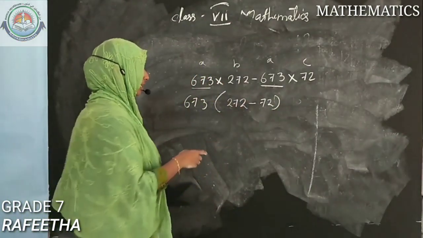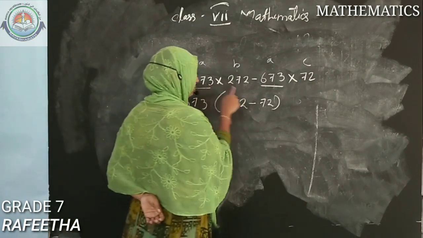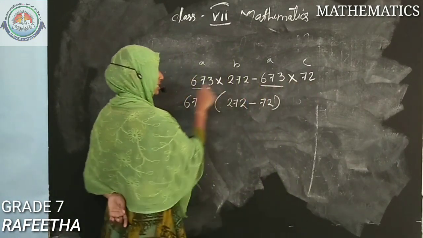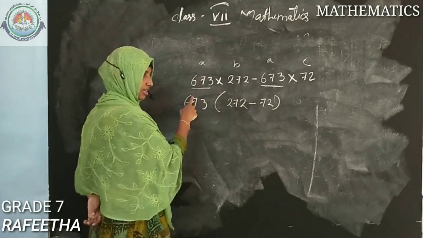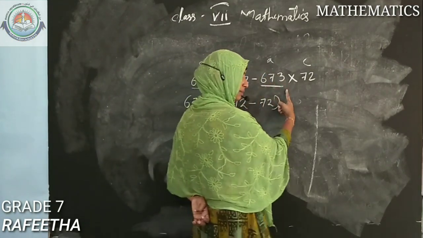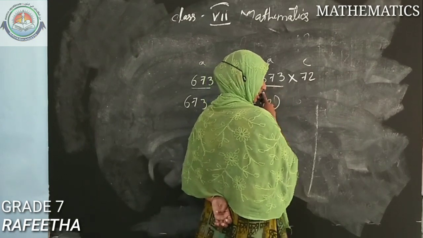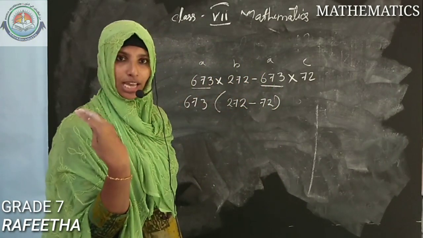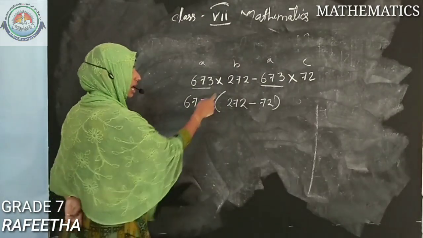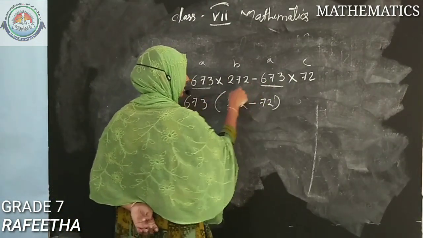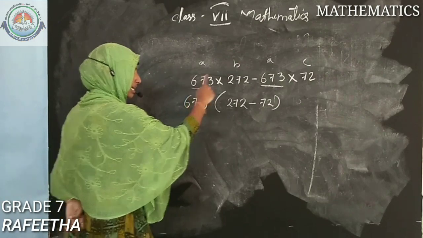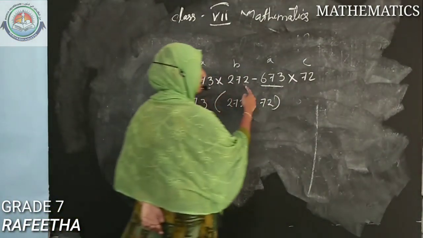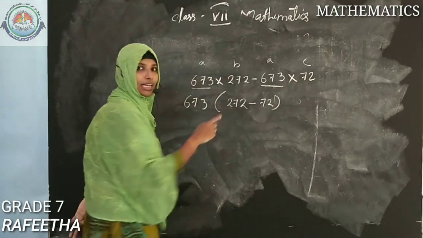Once again, I am going to take it here: both are multiplying, minus, again multiplying. In this multiplication, 673 is there, and in this multiplication also 673 is there. We are taking 673 outside. Then what will remain is 272 and 72, which we write in the same manner.